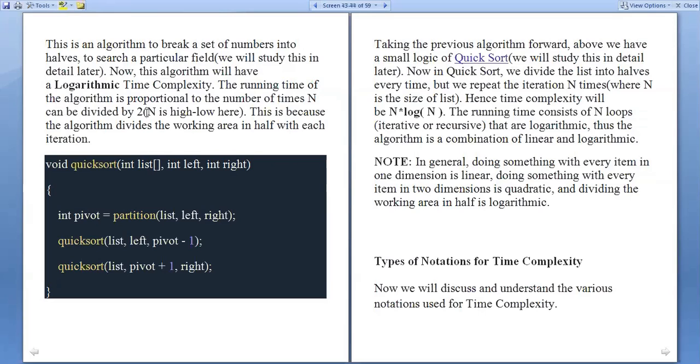Each time we take half of the array and find the middle element, again we take half of the array. So n becomes n by 2, n by 2 becomes n by 4, n by 4 becomes n by 8, that is n by 2 cube, n by 2 cube becomes n by 2 power 4. Like this, we are dividing into two halves each time, so the searching list can be reduced to half.